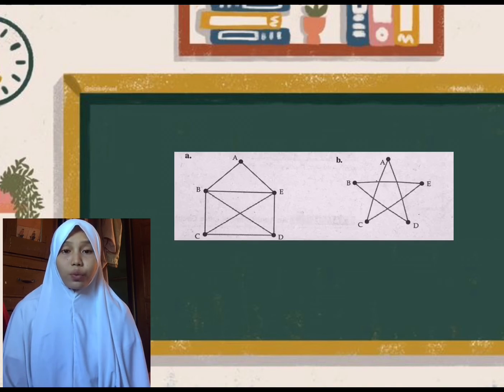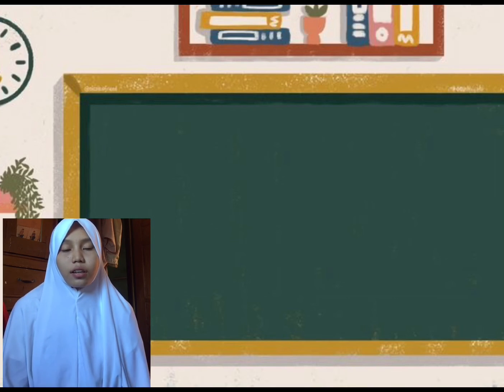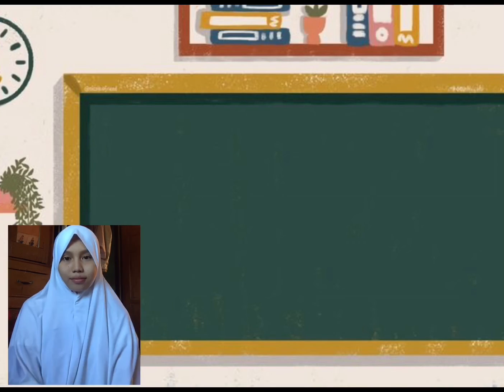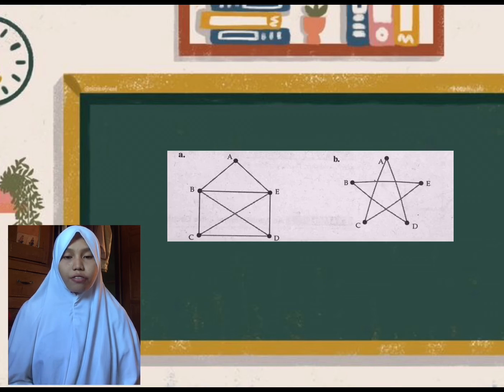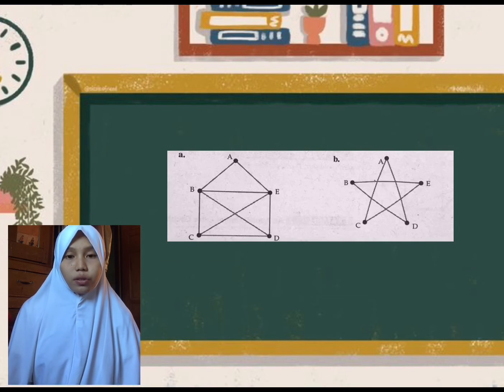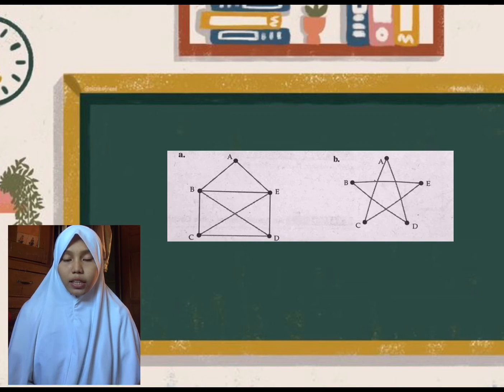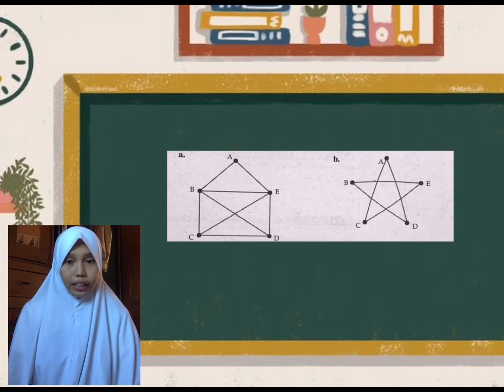So let us identify which of the following graphs has an Euler circuit in these given examples. In these examples, the Euler circuit is the letter B. Why? Because all vertices are of even degree. Because it is said in the Eulerian graph theory that a connected graph is Eulerian if and only if every vertex of the graph is of even degree. So as you can see here in the example B, it has even degree, unlike the letter A that has odd degree in the vertices C and D.